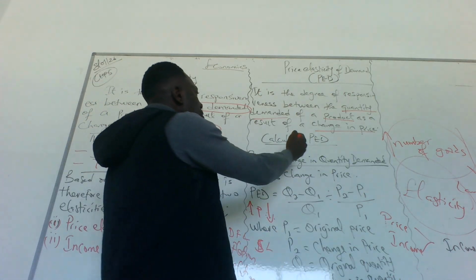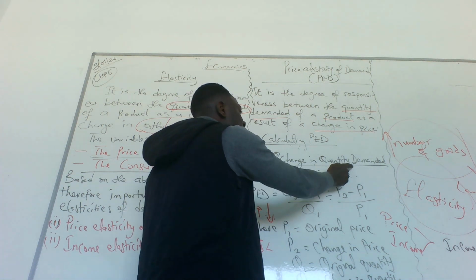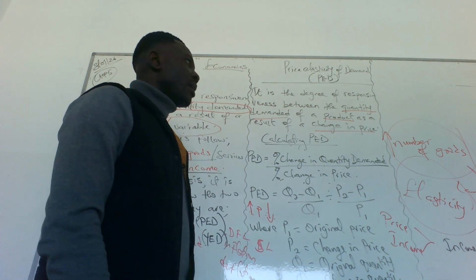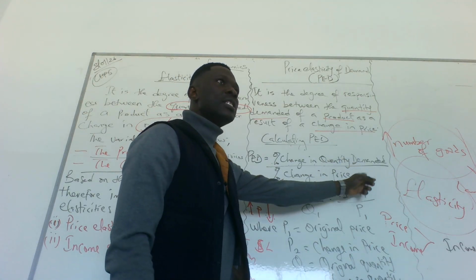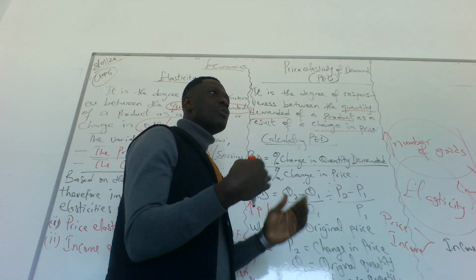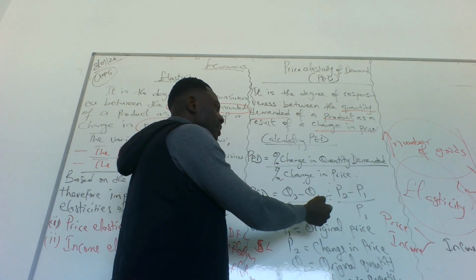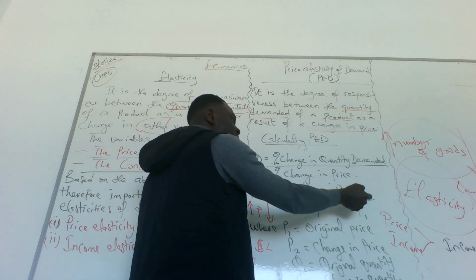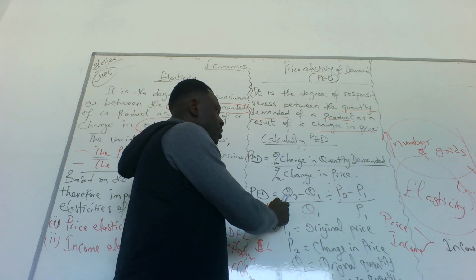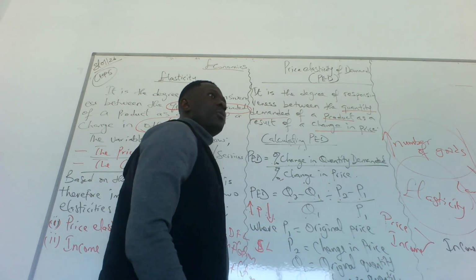Good. So how do we calculate PED? To calculate PED, it is the percentage change in the quantity demanded over the percentage change in price. That is how to calculate price elasticity of demand. So it is (Q2 minus Q1) over Q1, divided by (P2 minus P1) over P1. Are you with me? The formula is (Q2 - Q1)/Q1 divided by (P2 - P1)/P1.